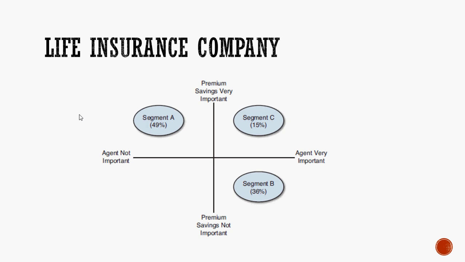Now, having these two attributes, I am taking them on two different scales. One is that premium saving is really important for me when I buy a life insurance service, whereas on the other extreme end, premium saving is not really important. So this is how I have measured one particular variable on an extreme continuum. The second attribute I have taken is whether assistance from the agent is always required or not necessary. So I have two different attributes and I am measuring them on a 5-point scale, say, 1 being the least important and 5 being the most important.